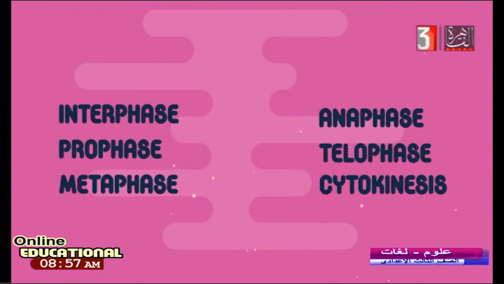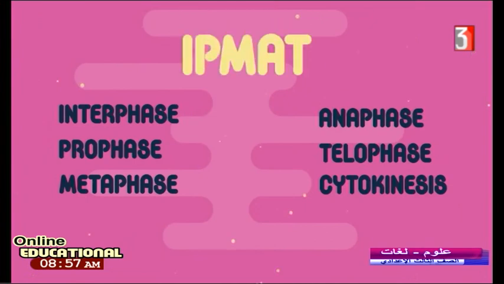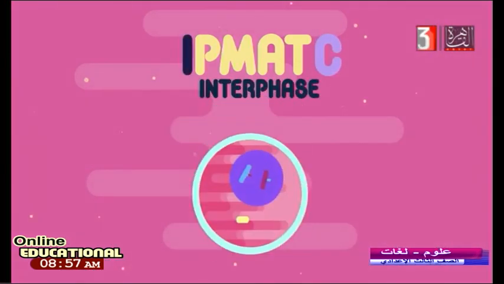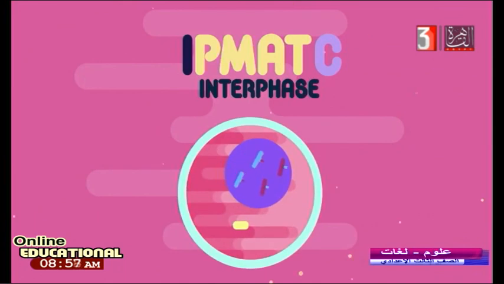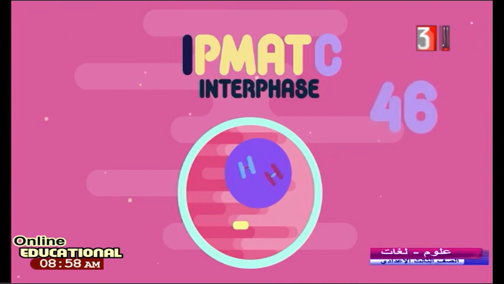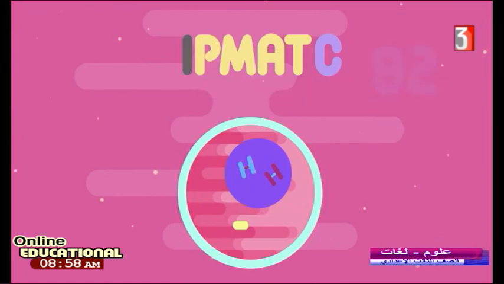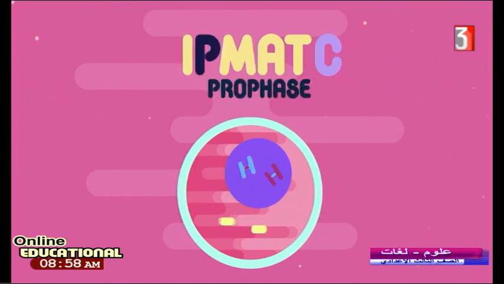After that, interphase, prophase, metaphase, anaphase, telophase, all of these phases form the main components of mitosis. In interphase, 2 chromosomes will be 4. And after that, the similar homologous pair are close to each other, connected together.